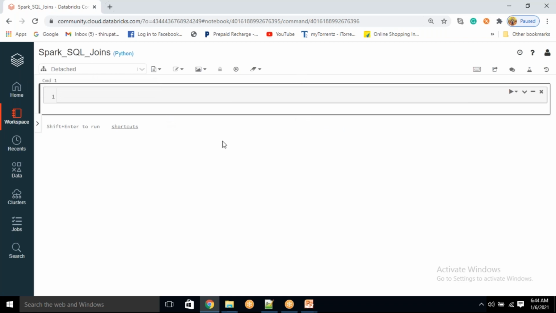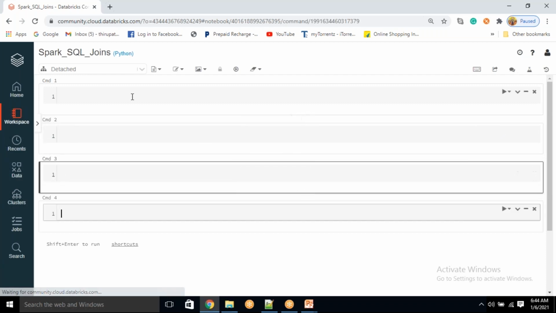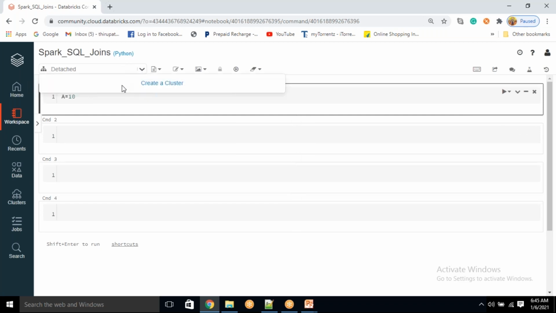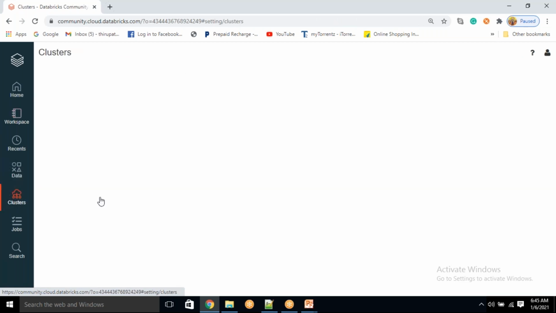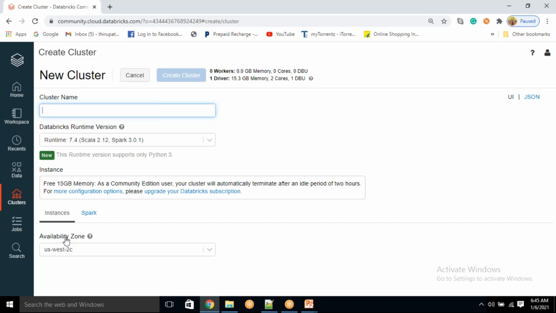See, this is called a notebook. In this notebook, it's basically a series of commands. You can just execute something here. But this notebook I'm going to attach to the cluster. You need to have a cluster. To create a cluster, you need to go to the cluster tab, click create cluster, and create the cluster.